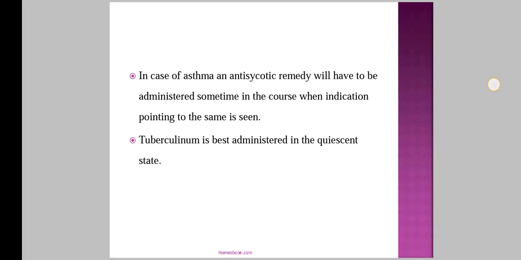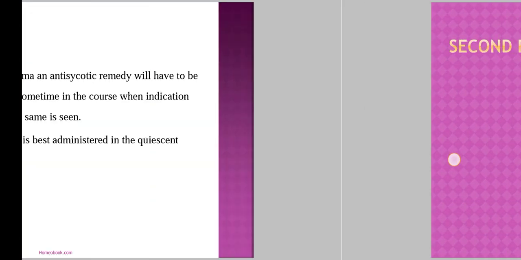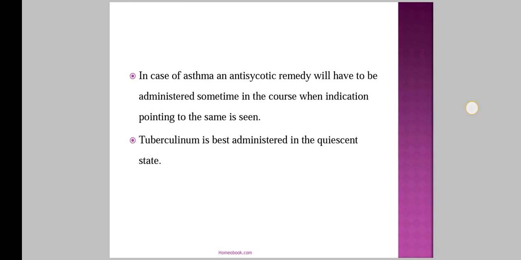Then in asthma, an antipsoric remedy will have to be administered sometime in the course when indications pointing to the same are seen. Means an antipsoric remedy can be given during the course of the disease. Then tuberculinum is best administered in the quiescent state. So this is regarding the time of administration of some remedies, or when you have to administer that medicine. This is also important. These are some of the guidelines regarding the time of administration of remedy.